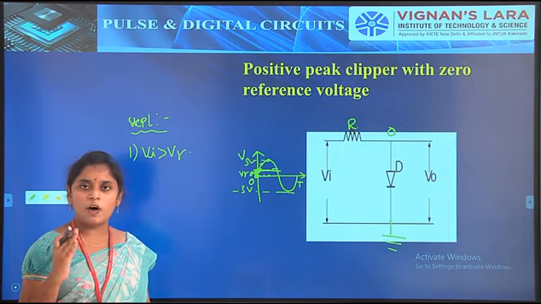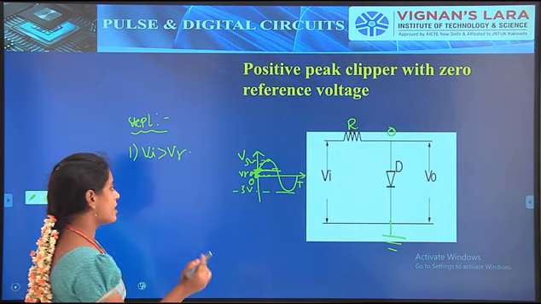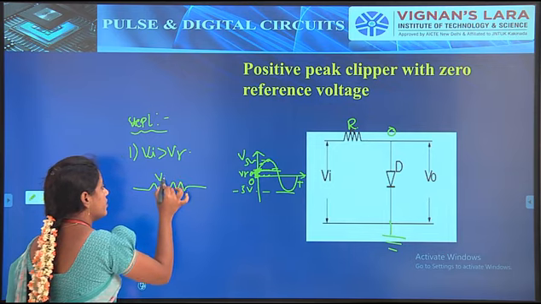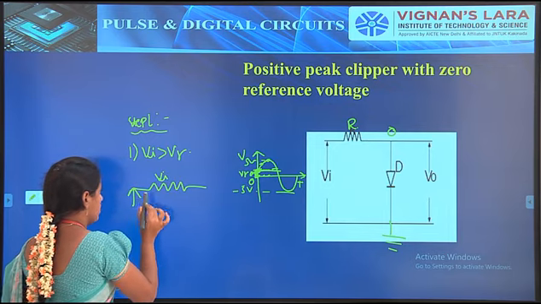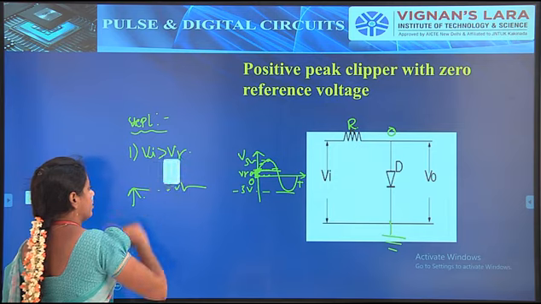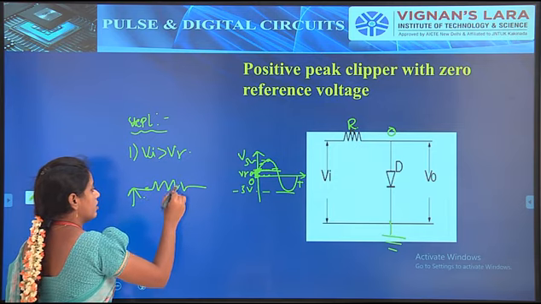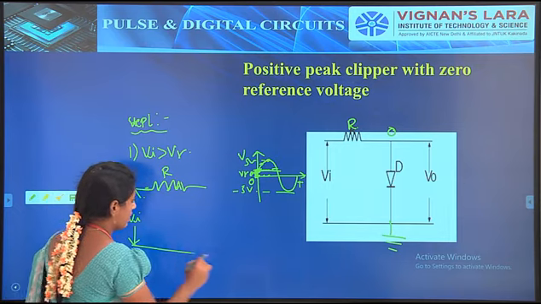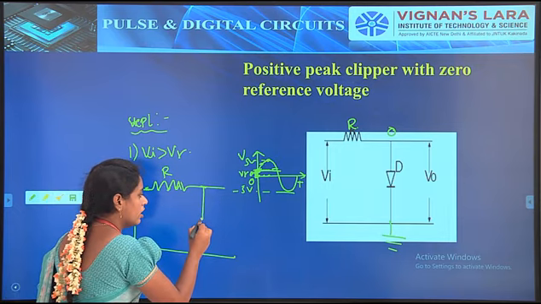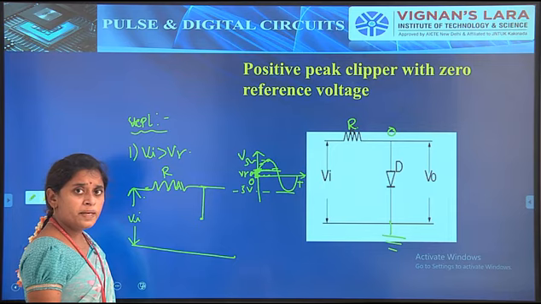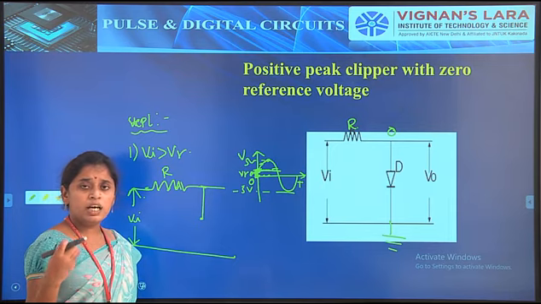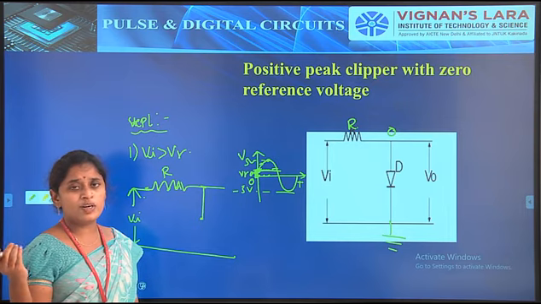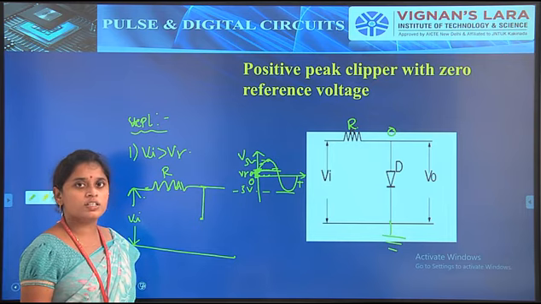So simply the circuit diagram will be like this: R and the input Vi, and the diode. Generally the diode would be a short, but here a practical diode has 0.7 volts across it even when the diode is in the on condition.